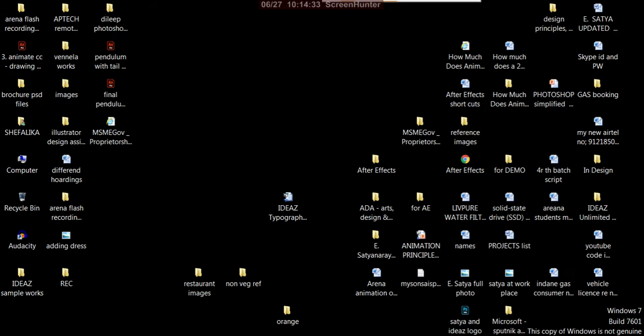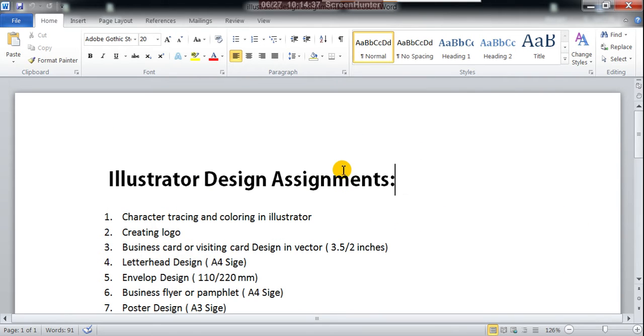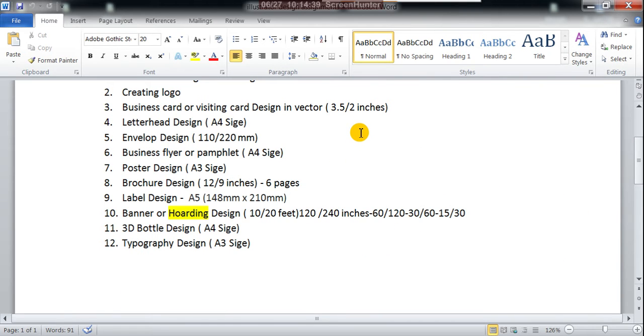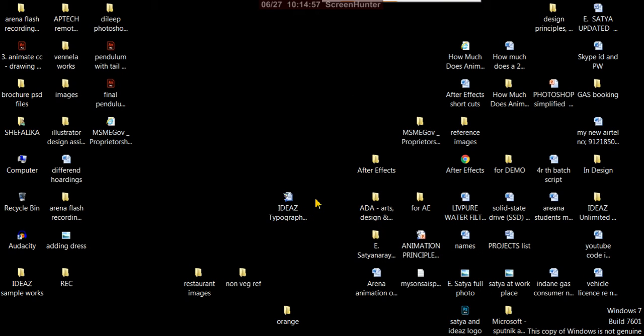Yes, next topic is typography. In our Illustrator design assignments, the next is typography. So let us check what typography actually is. Typography is all about fonts and text. First we'll discuss the theory part, then finally we'll also make a design practically.